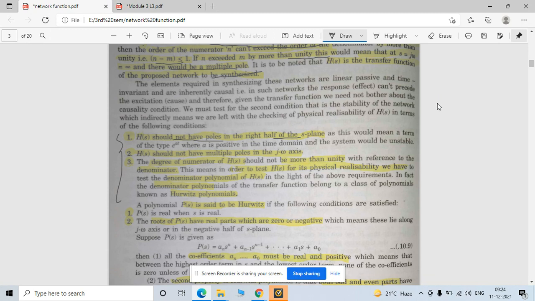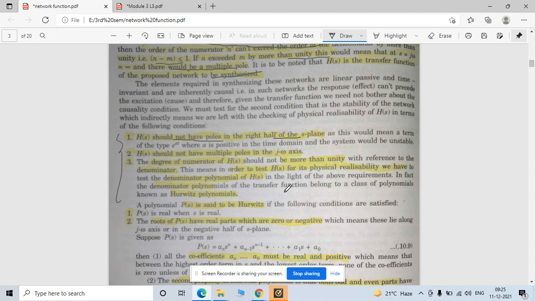At t equal to infinity, your response will be infinite, so that is also an unstable system. The third condition is that the degree of the numerator of H(s) should not be more than unity with respect to the denominator. This point is the same as the condition given above. You can read it out.